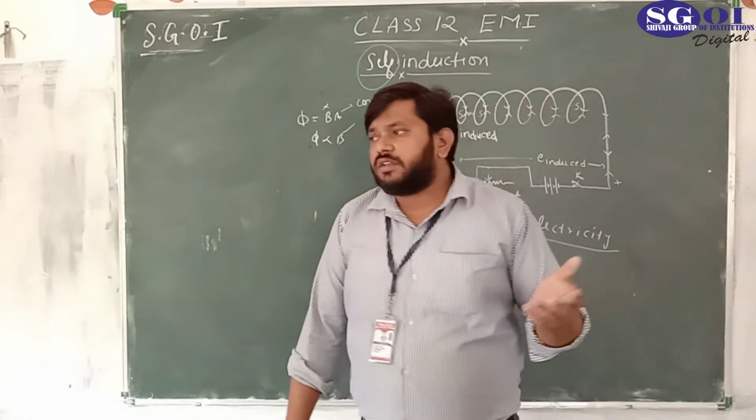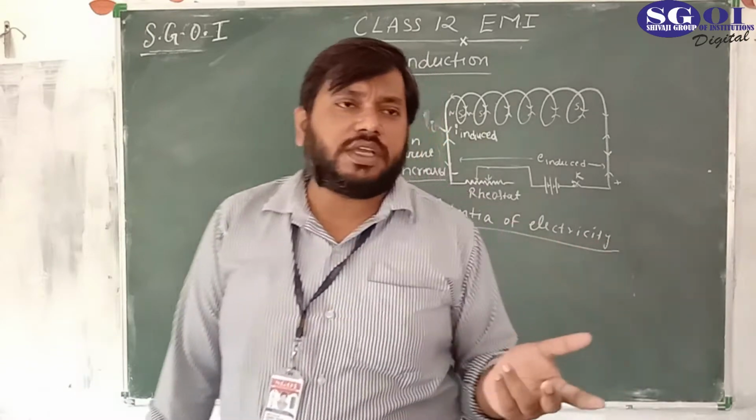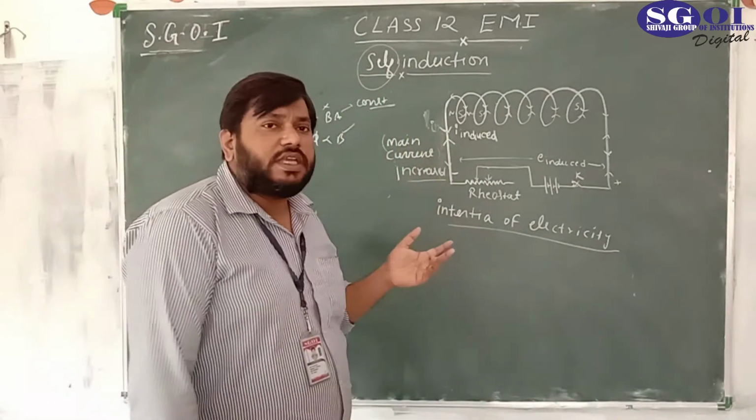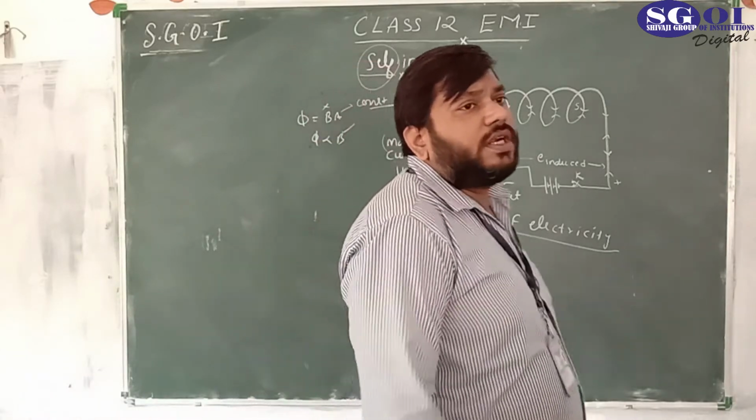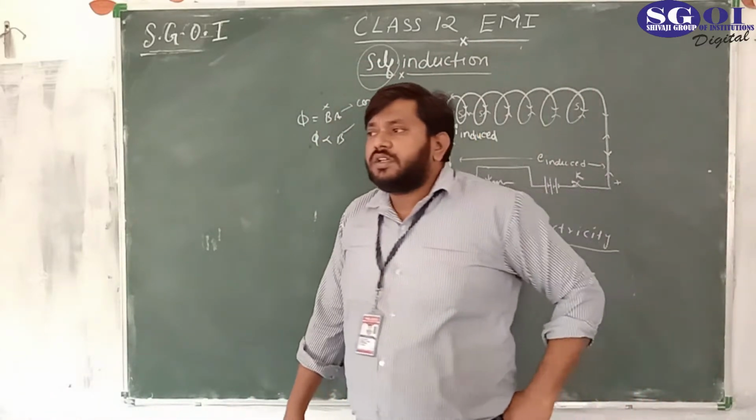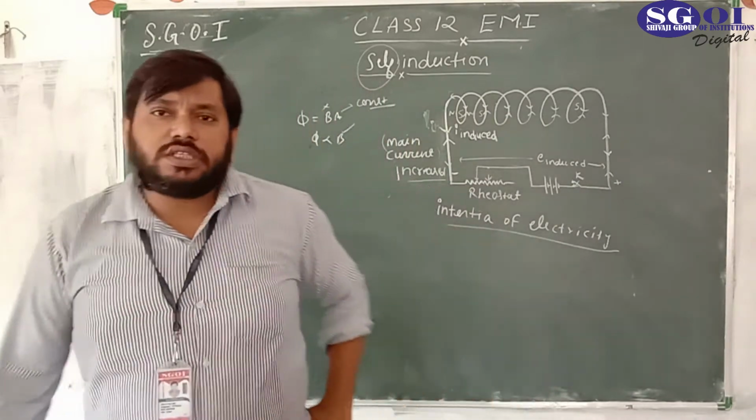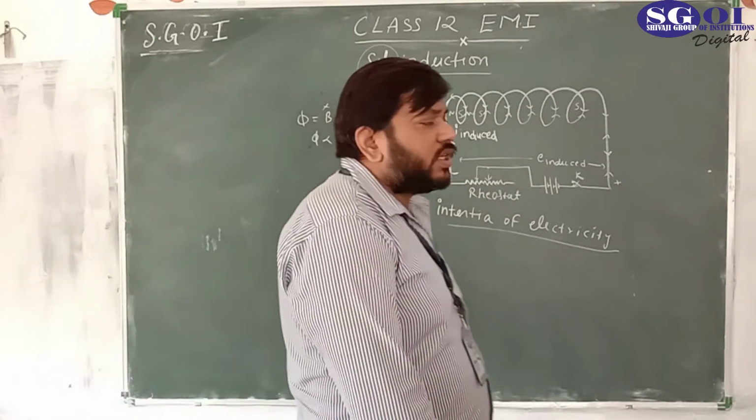When we studied mechanics, we saw that inertia is the property or tendency of an object which resists change in its state of rest or motion.